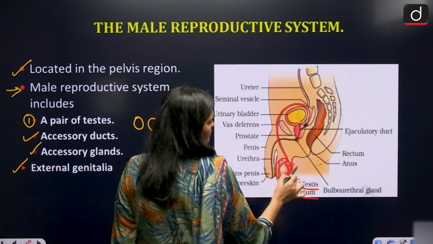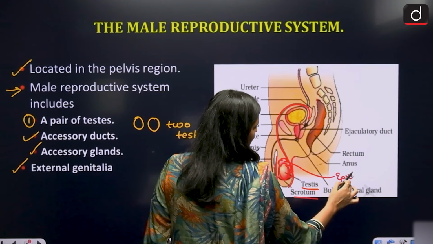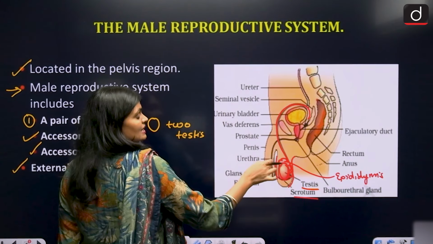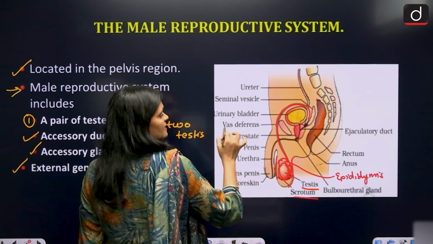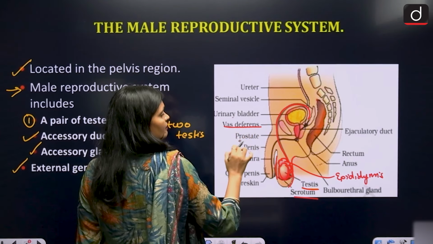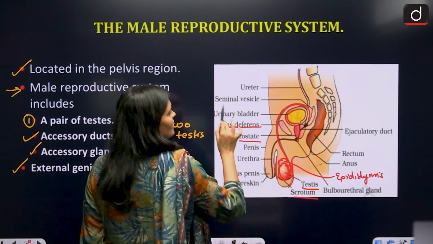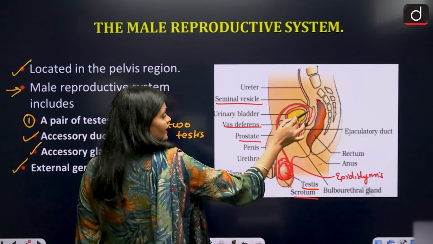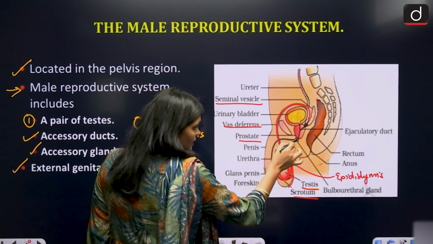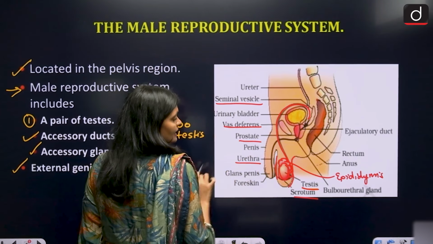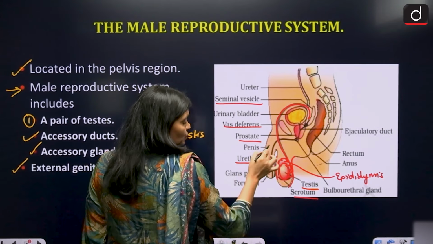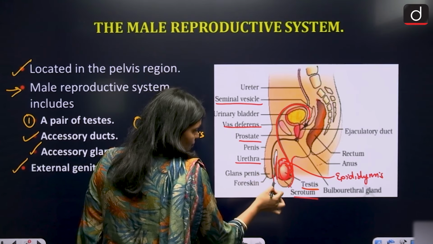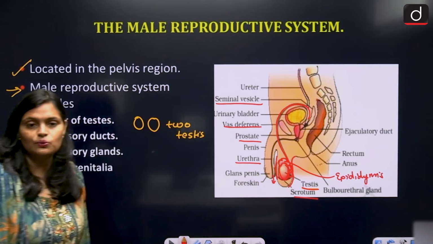This pipe is what? Epididymis. Okay, epididymis. And from here the vasa deferens. This is called vasa deferens. Here within the vasa deferens, the prostate gland and the seminal vesicle inject their fluid, right? And then this vasa deferens joins with the urethra, and then this is the penis, below which only the urethra is attached, and then through the urethra the semen comes outside the body.